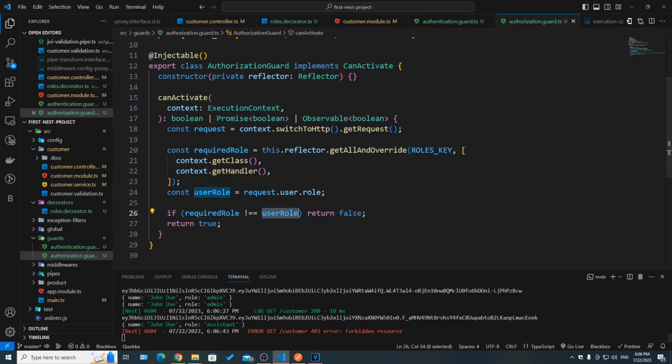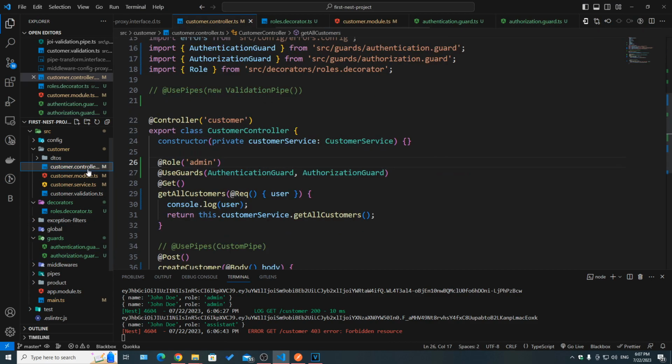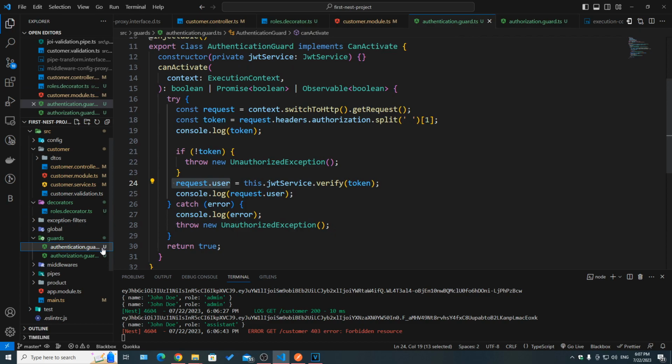Again, in real life scenarios, you might have a list of permissions instead of actual roles, but the idea is the same. You have a reflector, you have some metadata, you fetch the metadata from the controller or from the route handlers, you have your own decorator, you specify what values those decorators can take, and so on. It could be simple, it could be more complex, but the idea is the same.